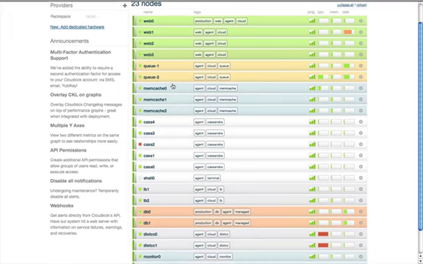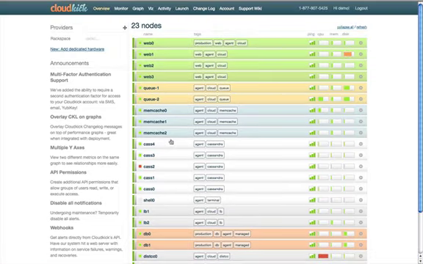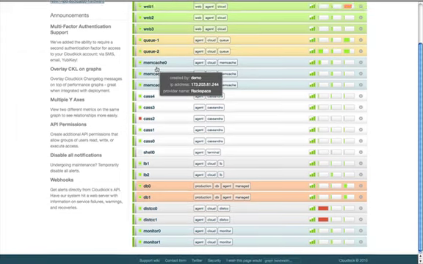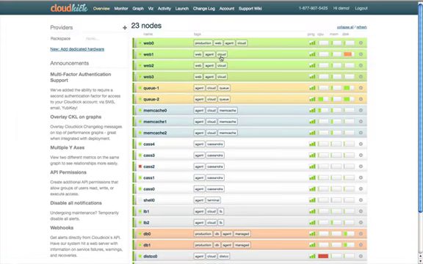What you see here is a list of servers. Each of these bars represents a server. In this case, these servers are actually running on the Rackspace cloud. What you might notice really quickly here is that a lot of these machines have different tags and different colors, and there's these little widgets over here telling you what's going on. Some gauges telling you the current status of your server so you can get a quick glance.